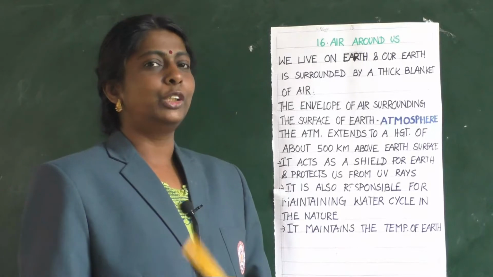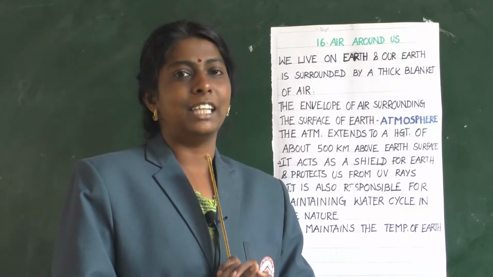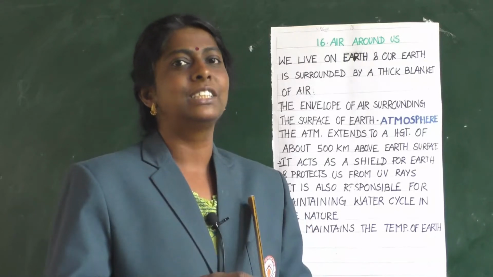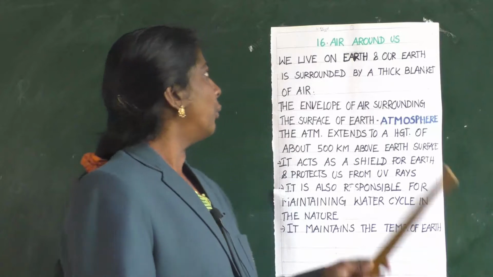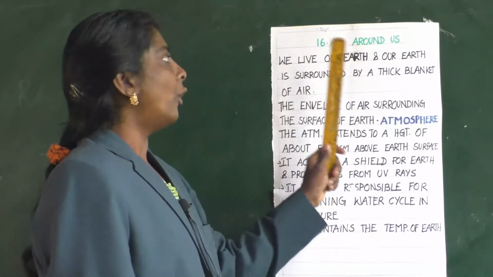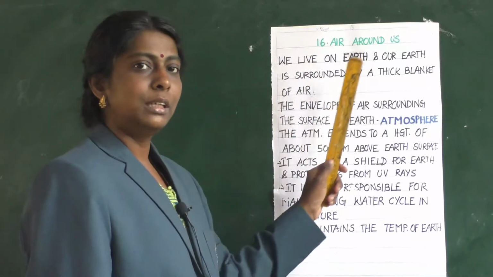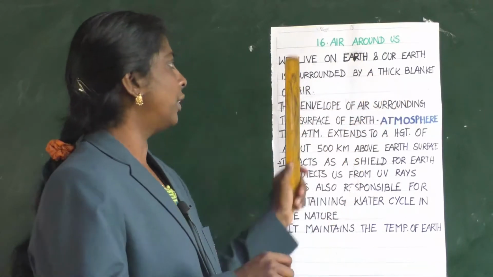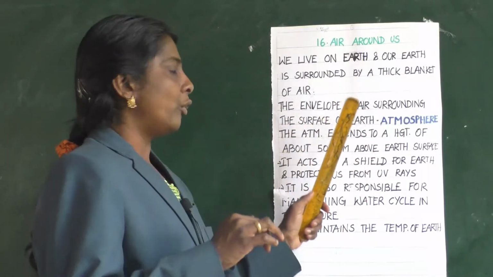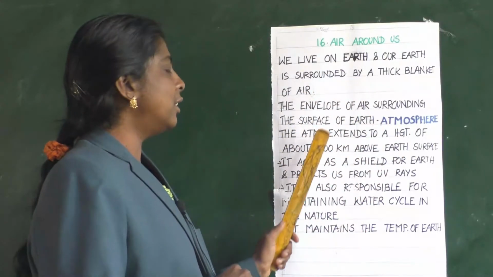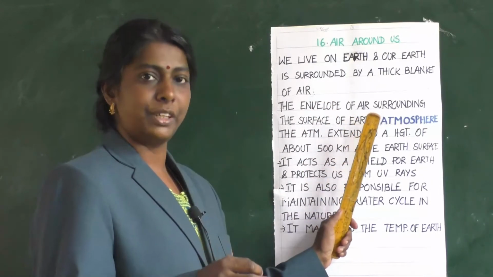So first we should know about atmosphere. What do you know about atmosphere? It's nothing but the thick blanket of air surrounding the earth. We live on earth and our earth is surrounded by a thick blanket of air. The envelope of air surrounding the surface of the earth is called atmosphere.